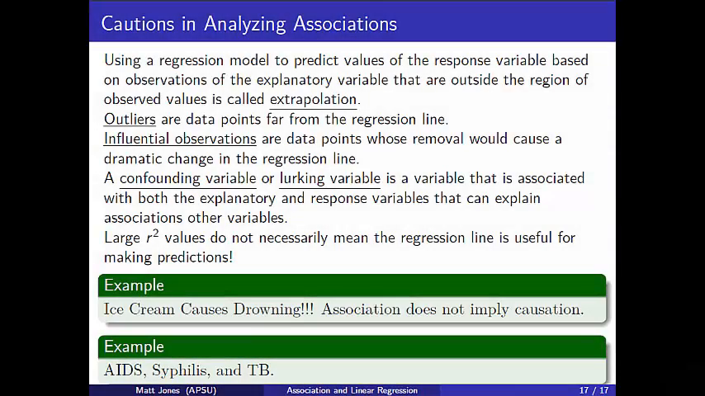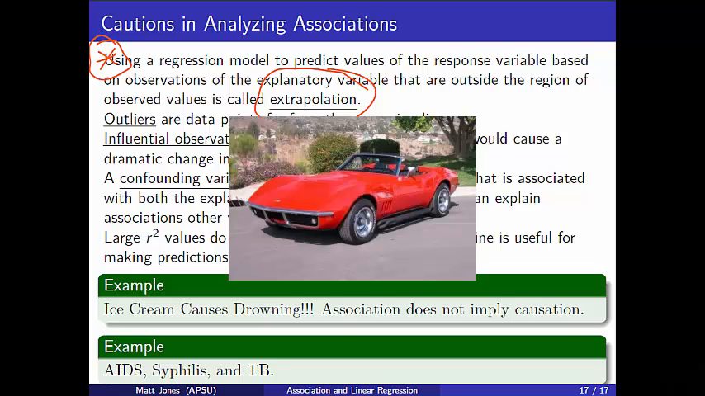Finally, we want to wrap up by re-emphasizing some cautions when you go to study associations or build regression models. Some of these we've already touched on, but I want to briefly address them again because they're super important. First of all, using a regression model to predict values of the response variable based on observations of the explanatory variable that are outside the region of observed values is called extrapolation. This is dangerous. We've already seen that in the case of pricing these Corvettes, right?